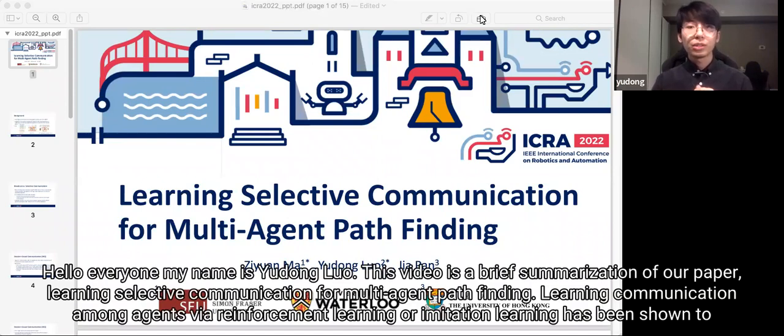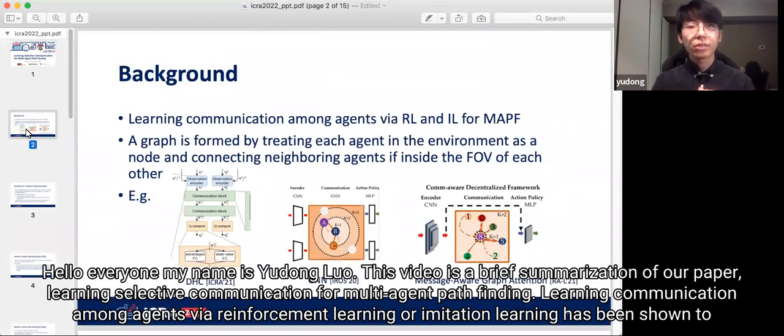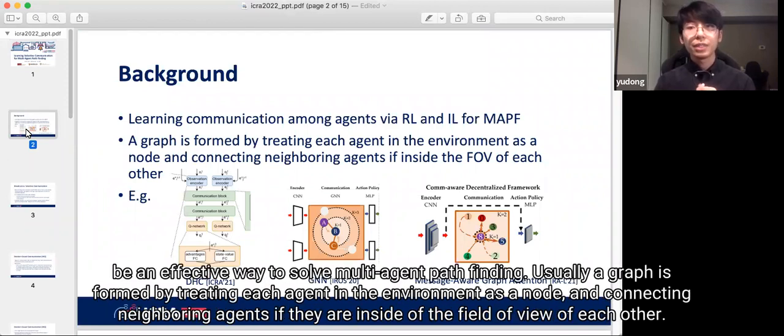This video is a brief summarization of our paper, Learning Selective Communication for Multi-Agent Pathfinding. Learning communication among agents with reinforcement learning or imitation learning has been shown to be an effective way to solve multi-agent pathfinding. Usually, a graph is formed by treating each agent in the environment as a node, and connecting neighboring agents if they are inside the field of view of each other.